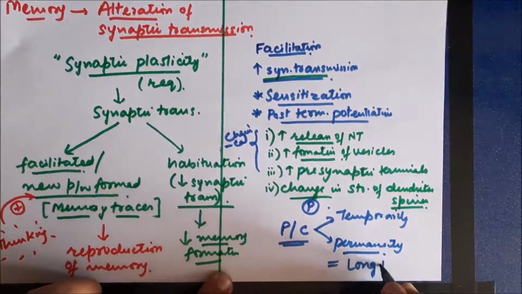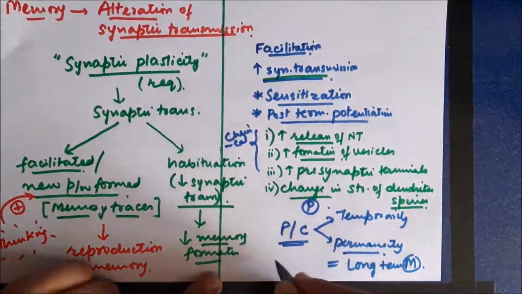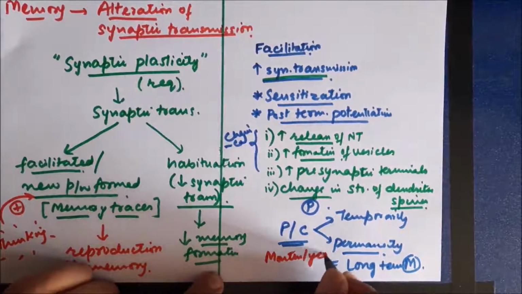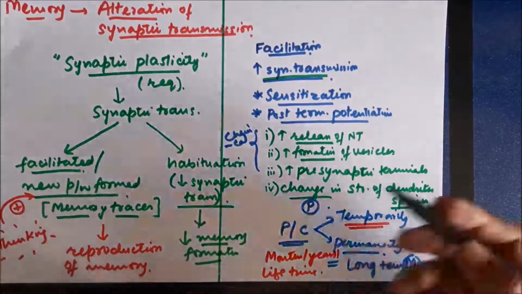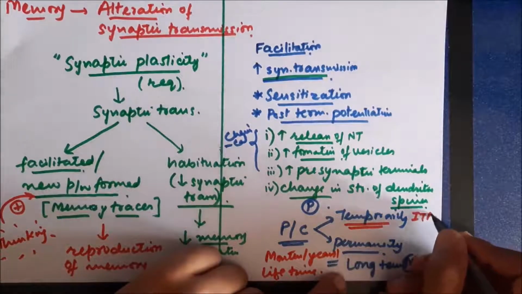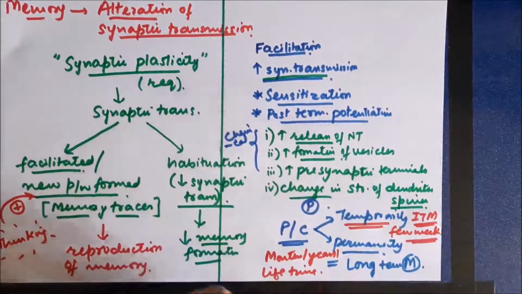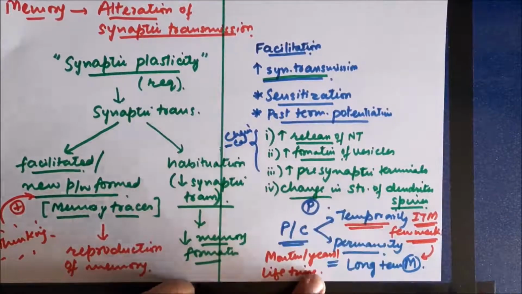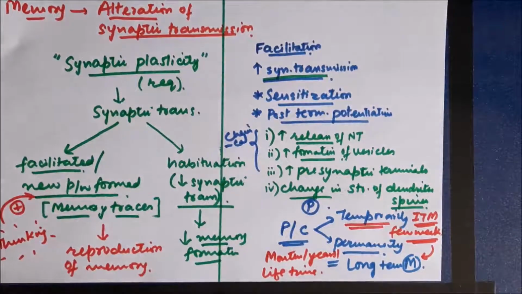Now, when these changes occur permanently, it means that the memory is converted into long-term memory. So the memory that we have is the long-term memory. It's going to last for months, years, or even a lifetime. However, if these changes occur temporarily, then such a thing happens in case of intermediate term memory. It lasts for a few weeks, and then we forget this memory unless it's converted into long-term memory.